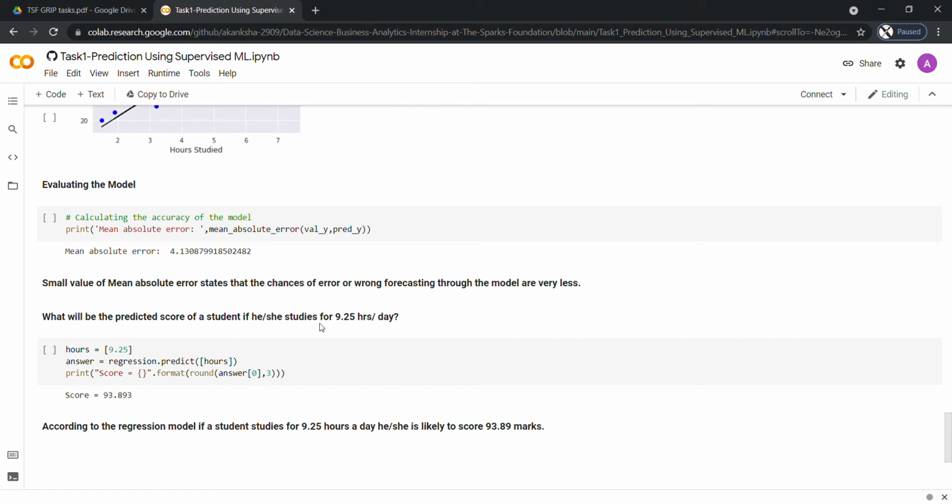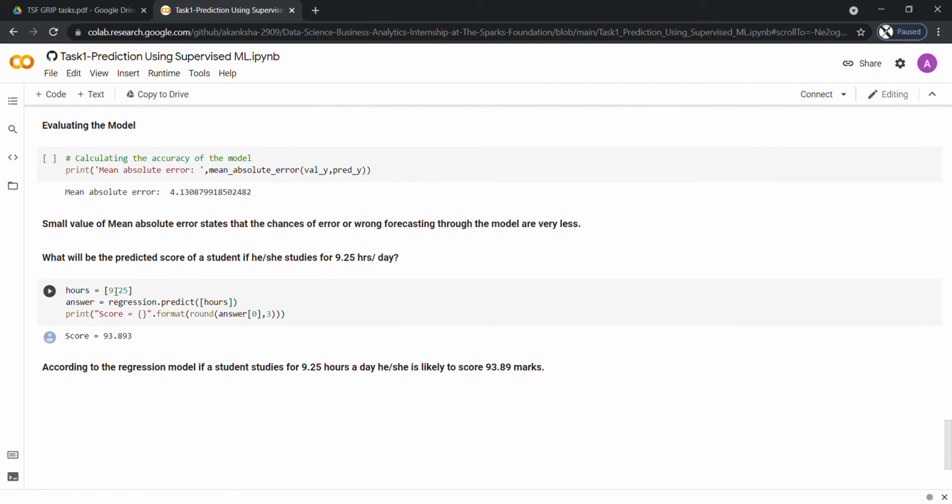So the question is, what will be the predicted score of the student if he or she studies for 9.25 hours per day? The test case was 9.25, and using this regression model, it predicts that the score of that student would be approximately 93.89. So this is the task completed.